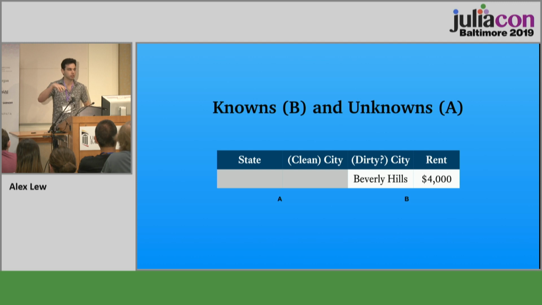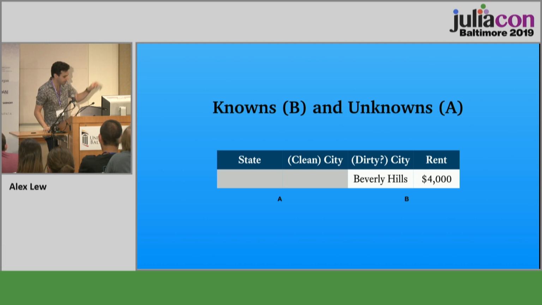Now, we could try to solve a problem where we also don't trust the rent, and we also don't trust the state, right? This is a simplified version where we're assuming that the state is correct and the rent is correct, but we don't necessarily know the city. And we might want to make that kind of assumption because we know that the web form that someone used to fill this out had a drop down for the state, but a typing field for the city or something like that. There might be reasons to model it that way. So these are our knowns and unknowns, A and B, or B and A.